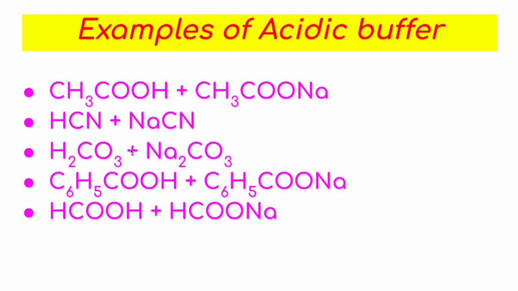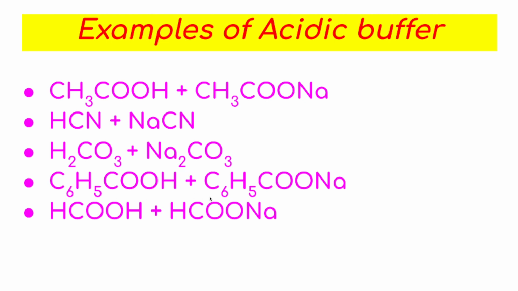H2CO3, when it reacts with KOH, you can obtain K2CO3. So H2CO3 plus K2CO3, this is also an example of acidic buffer. Next, C6H5COOH, benzoic acid, this is a weak acid, its salt with NaOH is C6H5COONa, sodium benzoate. So this mixture will work as acidic buffer.